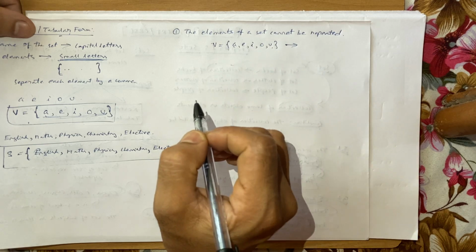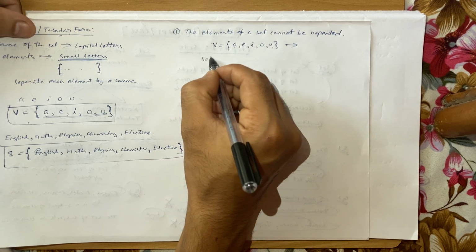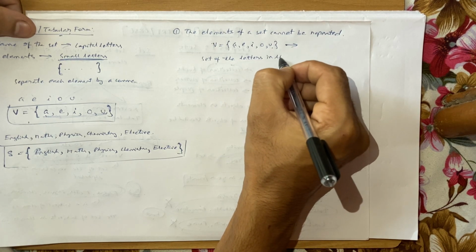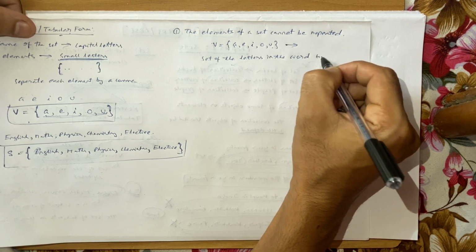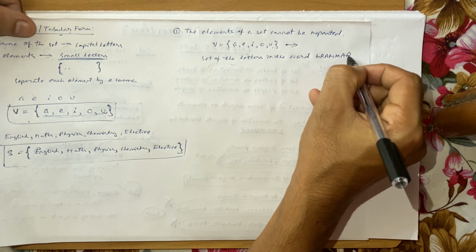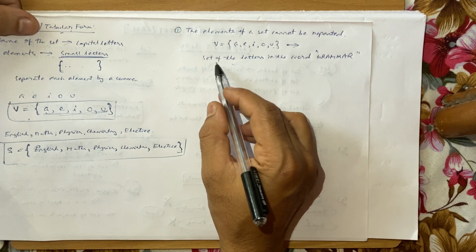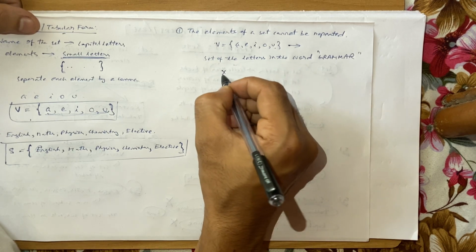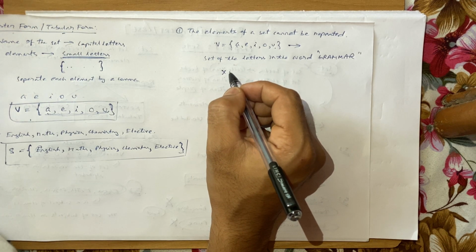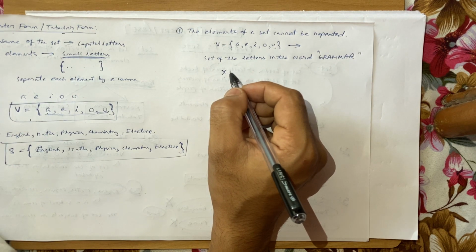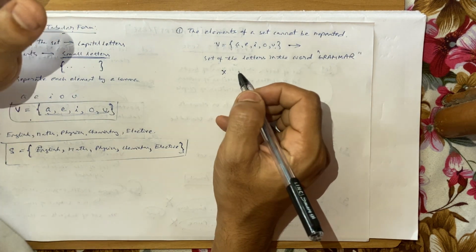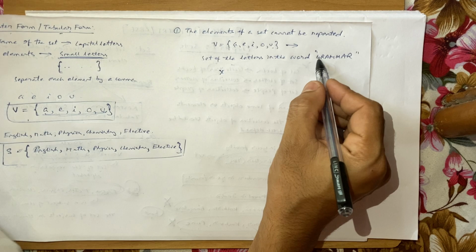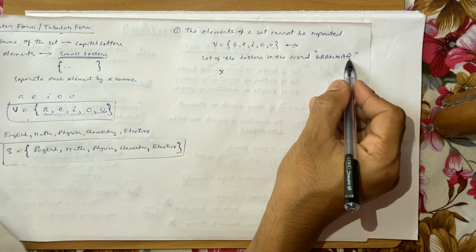Here we have not repeated any element, but if I ask you to write the set of the letters in the word grammar, this is the spelling of grammar, right? Let's say the name of this set is X, then what will we write? Observe carefully. In this word grammar, there are 1, 2, 3, 4, 5, 6, 7. There are 7 letters, right?